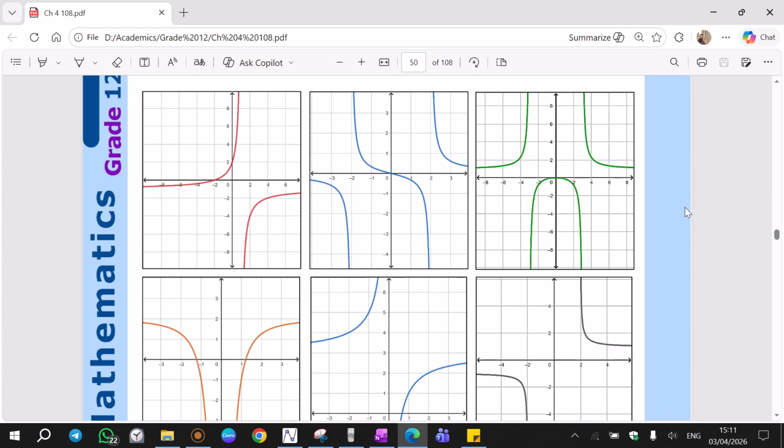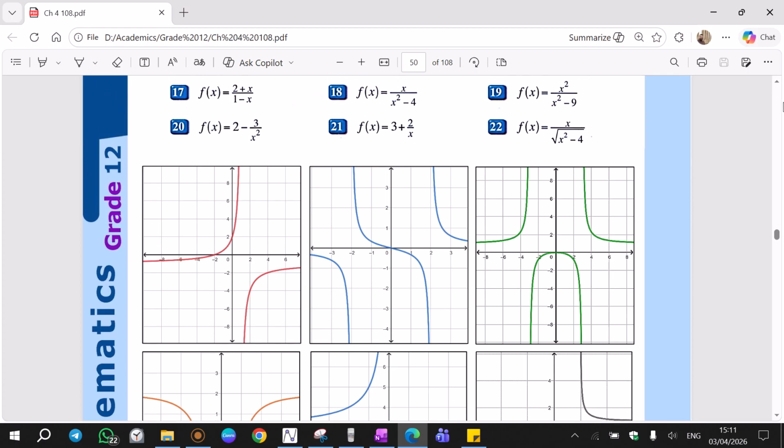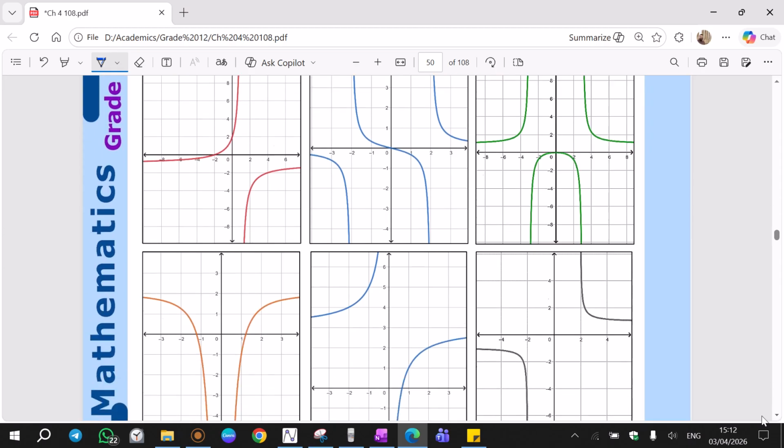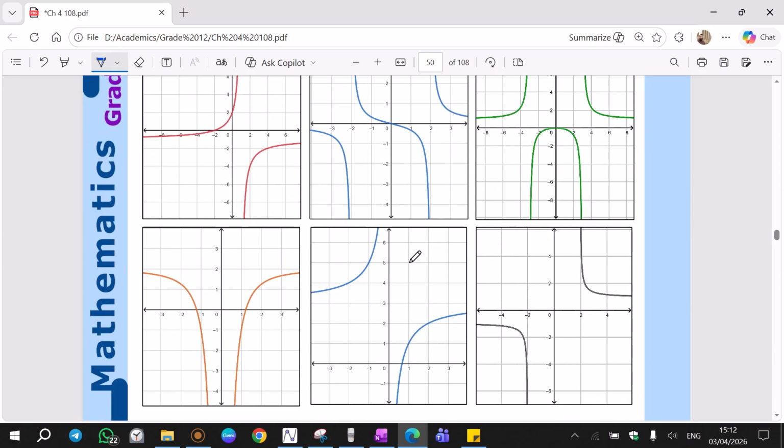If I put 1 in place of x, what will I get? 3 plus 2 over 1, that's equal to 5. Always when you calculate, change the calculation to point form. I put 1 in place of x and I got 5. The point (1, 5) is here.